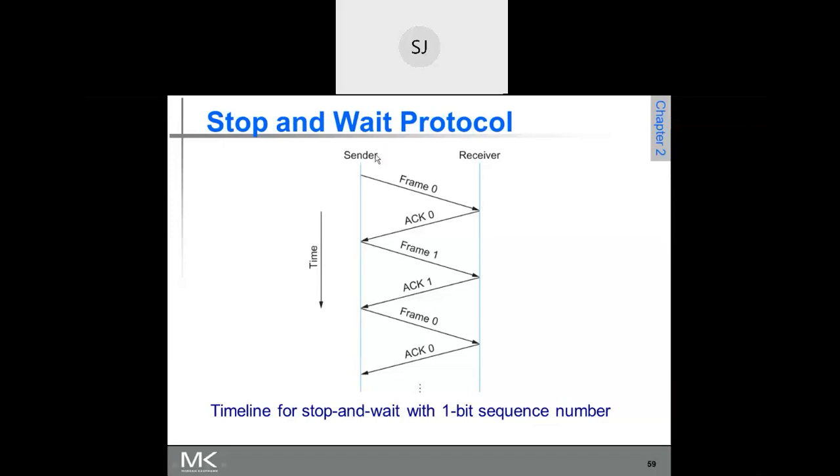Sender means it is not the source. Receiver means it is not the destination. Now you just see here the stop and wait protocol.